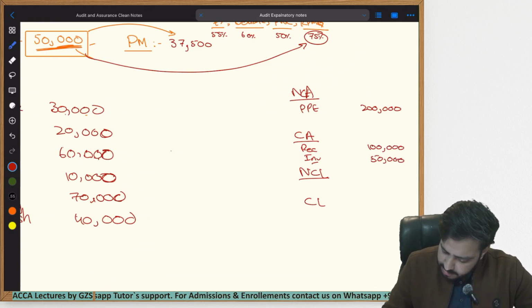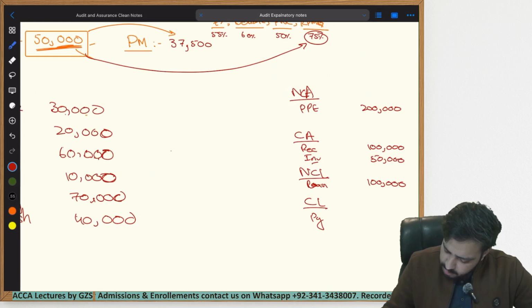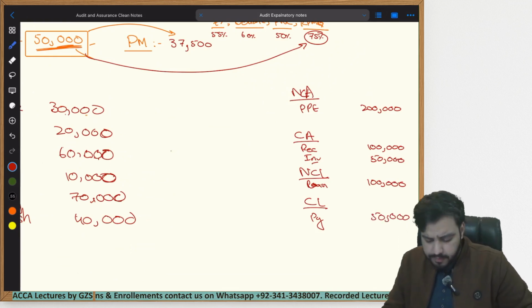For non-current liabilities, let's say, first of all, let's talk about loan. Loan is an amount of $100,000, and in current liabilities we have payables. This is the usual financial statements, and the amount of payables is $50,000.